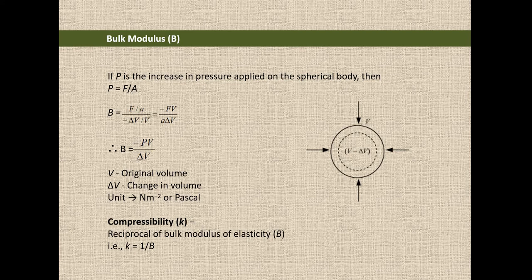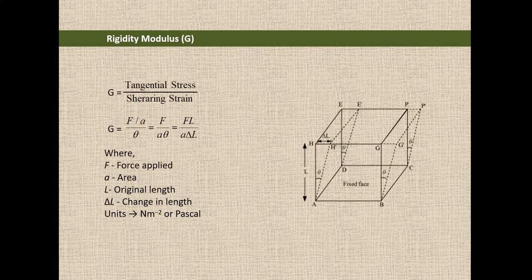That negative sign only shows that because of the application of force, there is a decrease in volume. V stands for the original volume, delta V is change in volume, and B is bulk modulus. And the reciprocal of bulk modulus is known as compressibility.